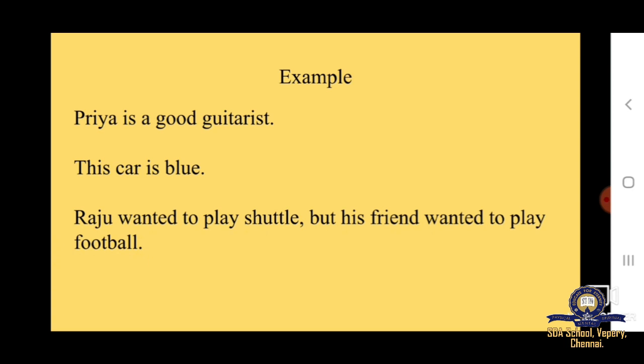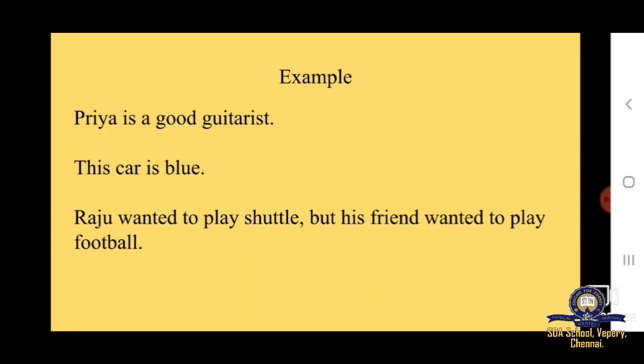Children, notice that the declarative sentence always ends with a full stop. And the second example, this car is blue. Children, this sentence is a statement because it is telling a fact that this car is blue. So this is a declarative sentence.